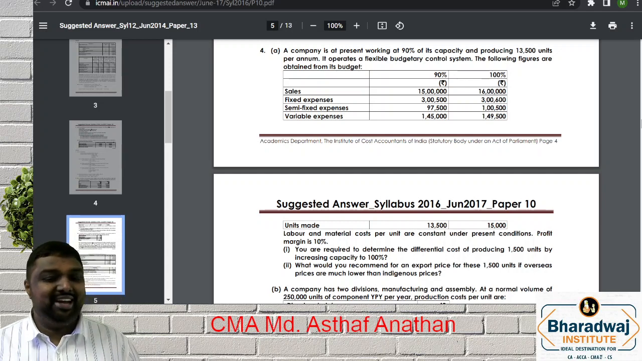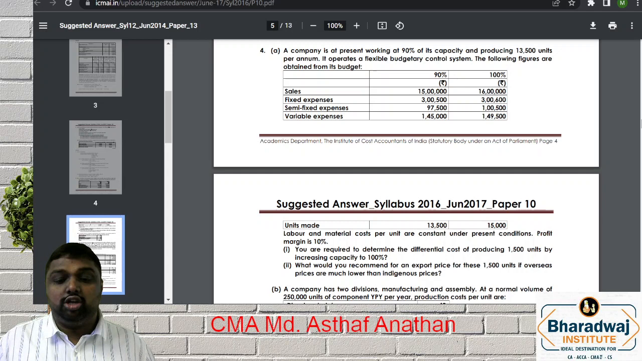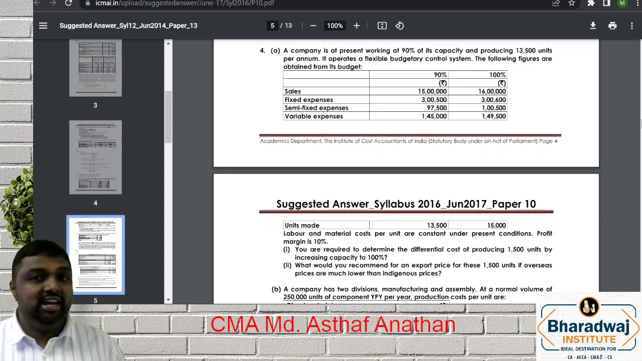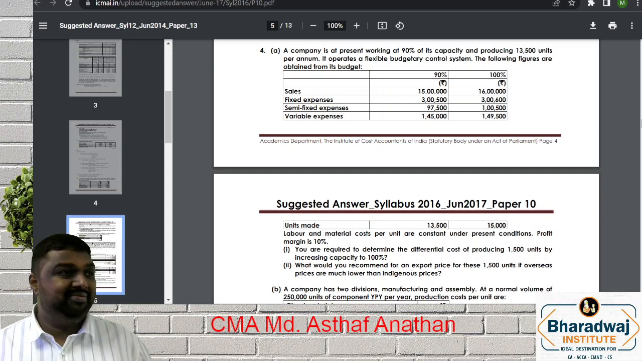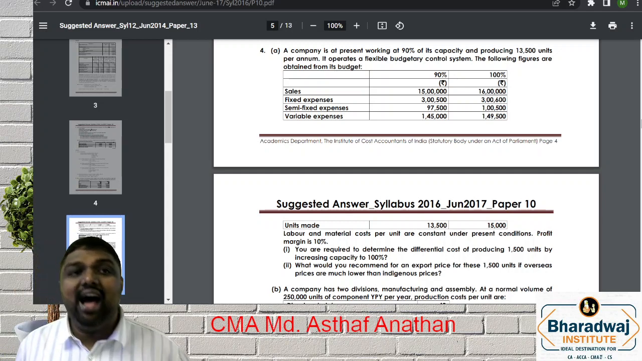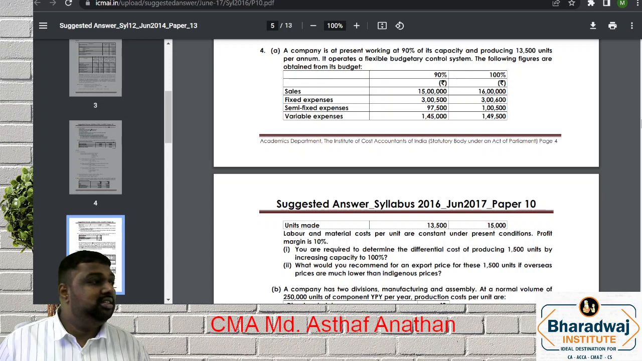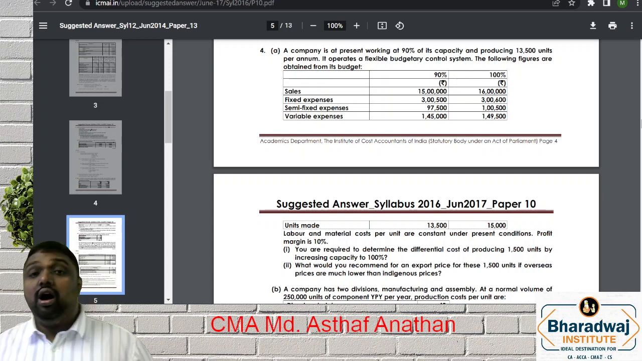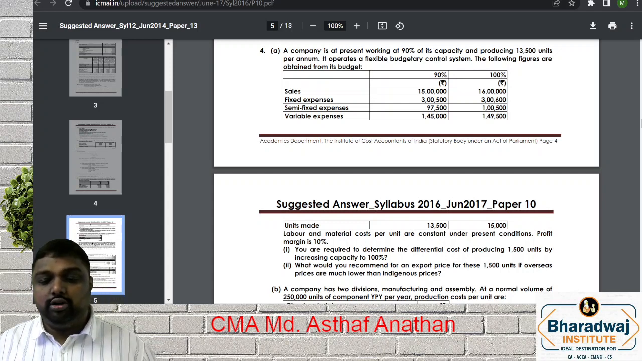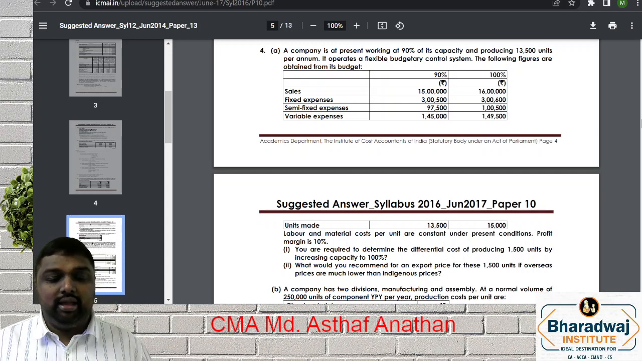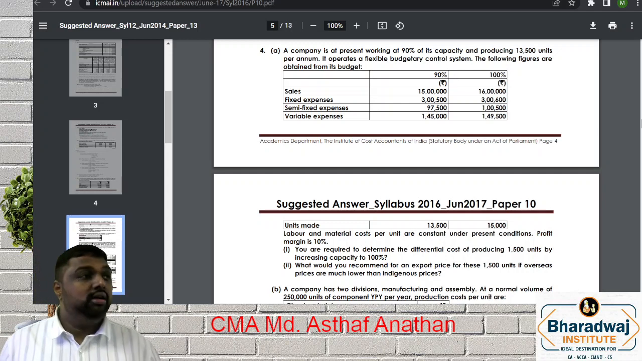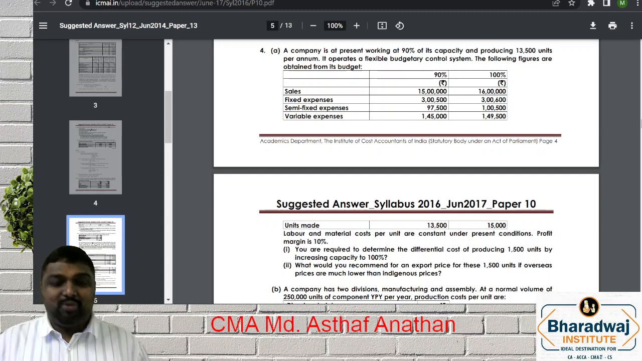What is the next line, my dear friends? Labor and material cost per unit are constant. They are not given with the amount. They are given just only that it is constant at present. Profit margin is 10%. You are required to determine differential cost of producing 1,500 units by increasing the capacity to 100%. So what you have to do now?